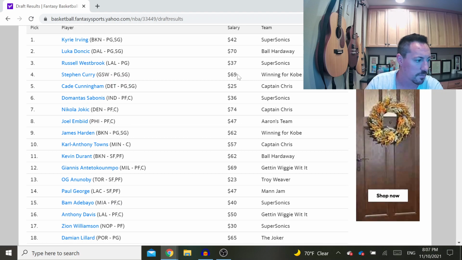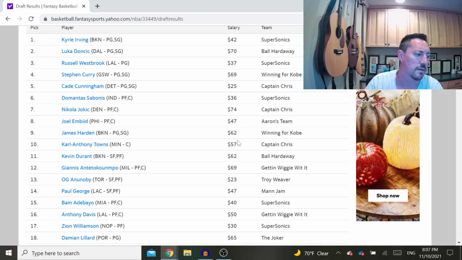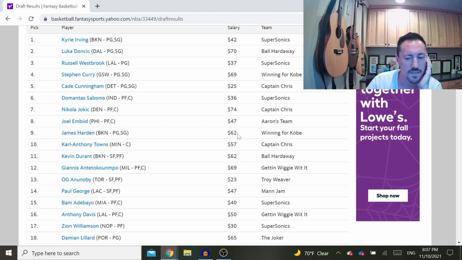So I was pleased with that, but I spent a lot of my money, my draft money, on these 2 players, and because of that, I wasn't able to get a lot of great players. I just got superstars. I don't have a lot of stars.